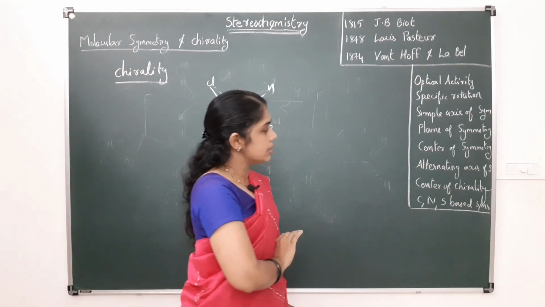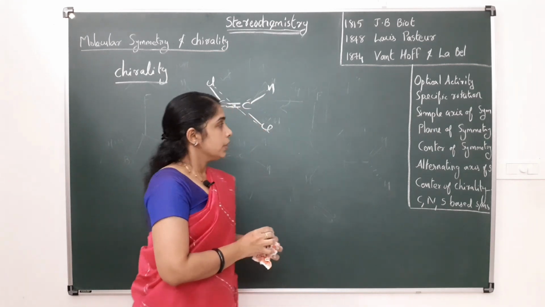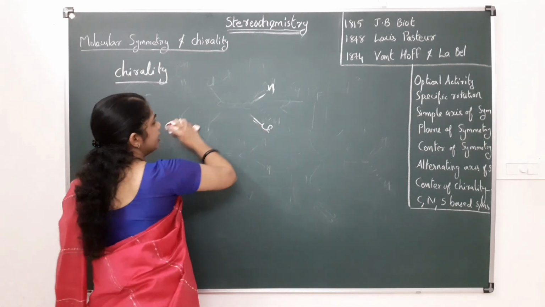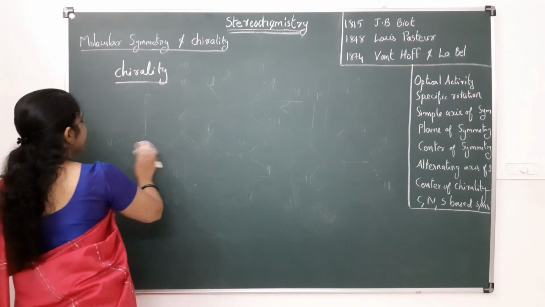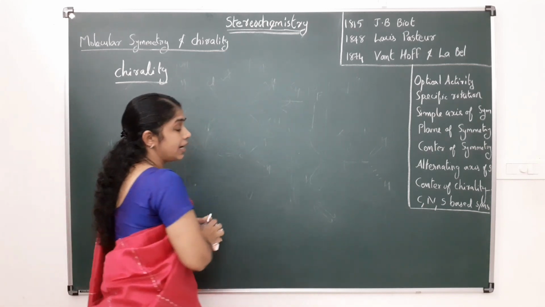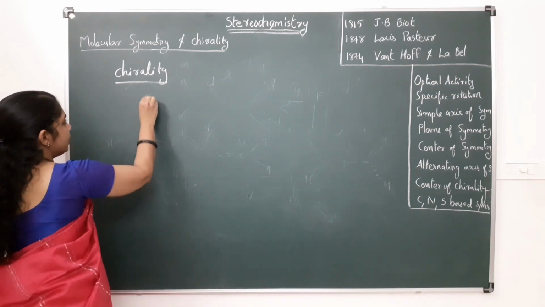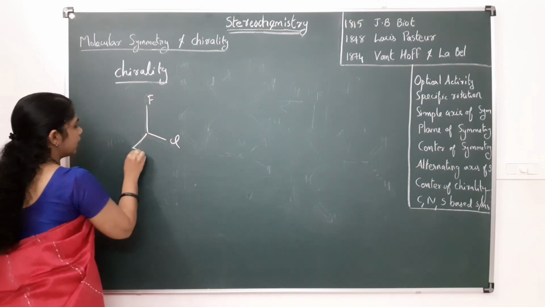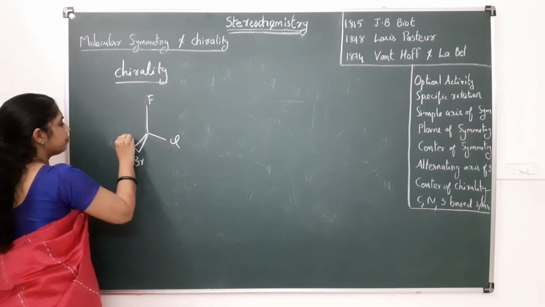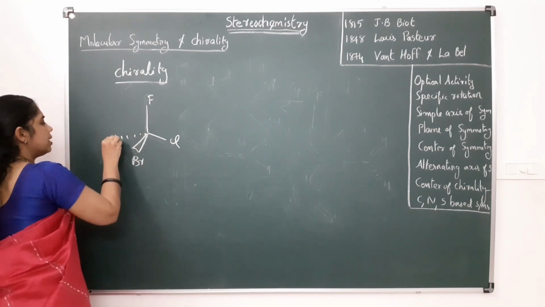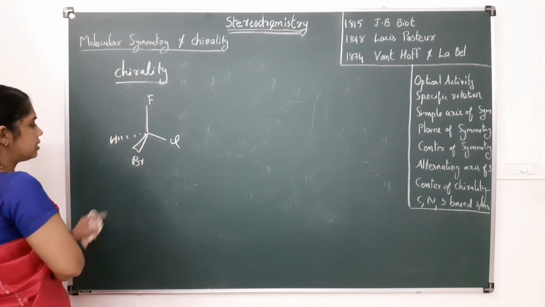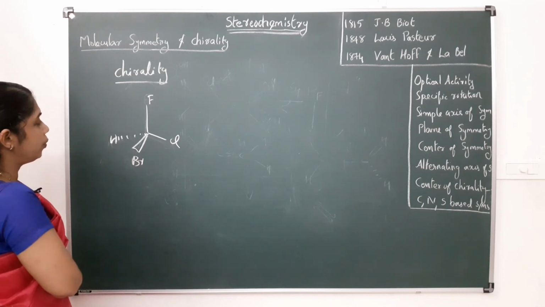So that is about the symmetry elements. Then we can define chirality, or define a chiral molecule, in terms of symmetry. The first example is fluoro chloro bromo methane.